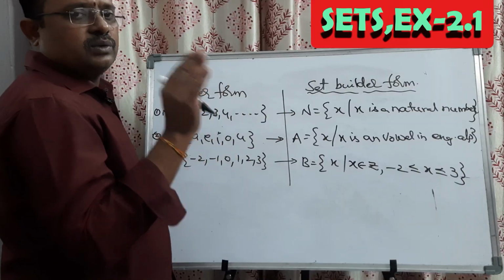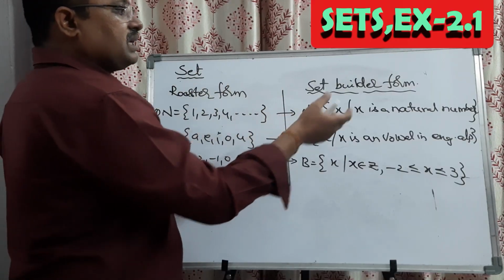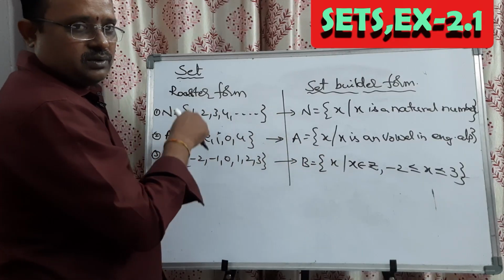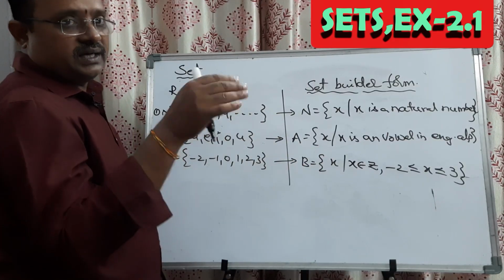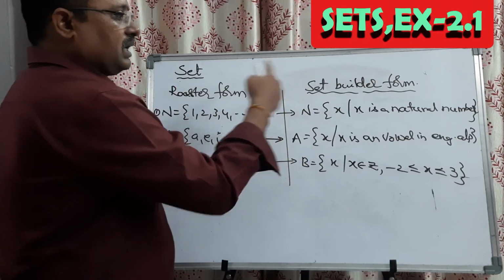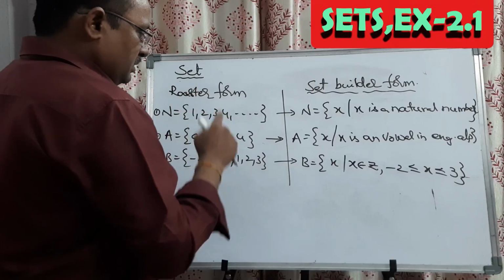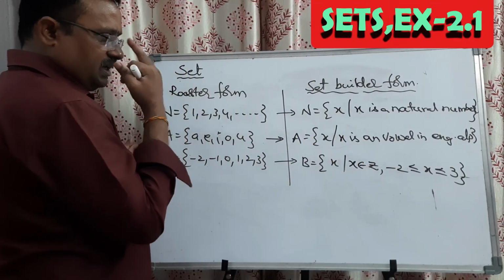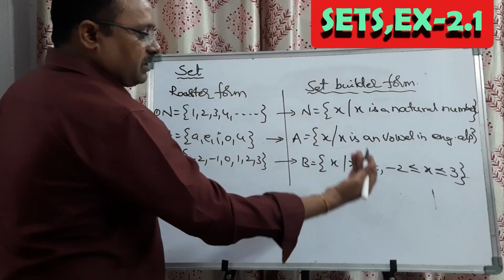Most of the question papers contain sets in set builder form. We need to convert them into roster form to operate on them, to union, to intersect, to subtract. So conversion is very, very important. We have taken roster to set builder form conversion. In the same way we will take set builder form to roster form.